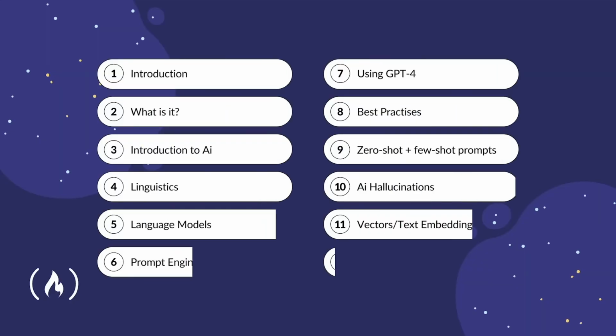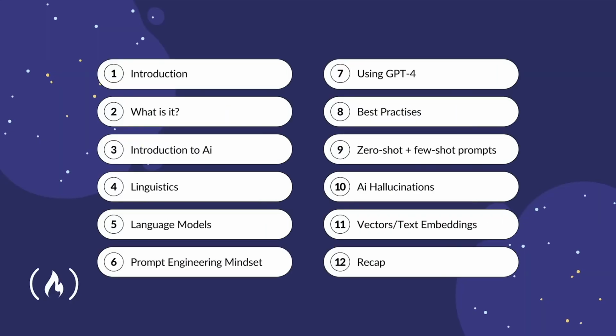And that's it. Thank you so much for watching this course on prompt engineering, in which we covered what it is. We covered an introduction to AI, as well as looked at linguistics, language models, prompt engineering mindset, using GPT-4, had a look at best practices, as well as zero-shot and few-shot prompting, as well as AI hallucinations, vectors or text embeddings, and this recap right here.